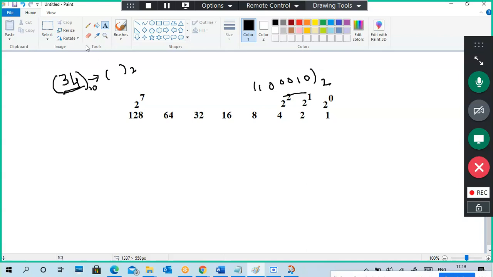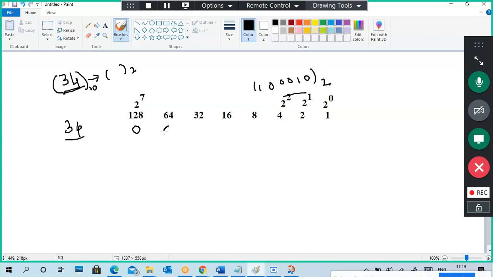So the same number is 34. I took 34 to convert. Always compare the number from this side to this side, or this side to this side, anything. So 34, if you compare with 128, 34 is the lower one, 34 is smaller.